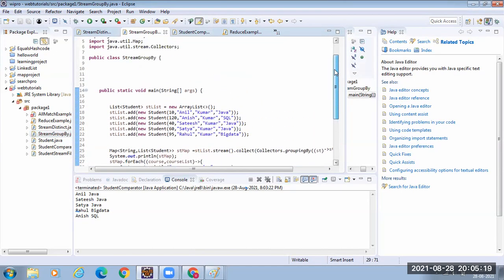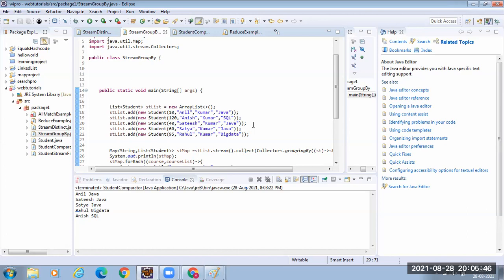See, I have a list of student objects. Can you tell me how many students have opted for the Java course? Three students. Who are those? Anil, Satish, and Satya. Then, how many opted SQL? Anish. How many opted big data? Rahul.